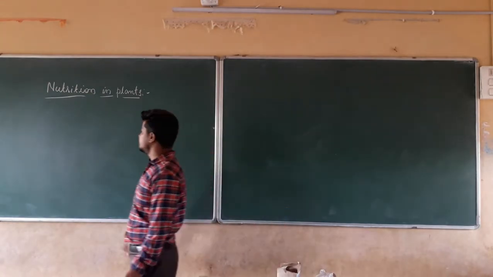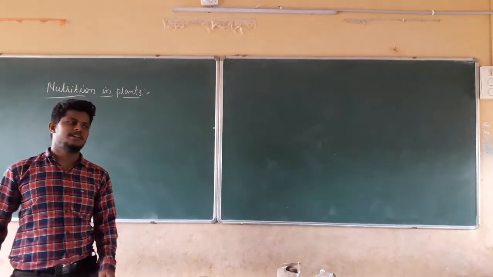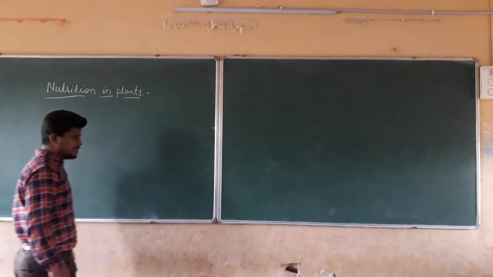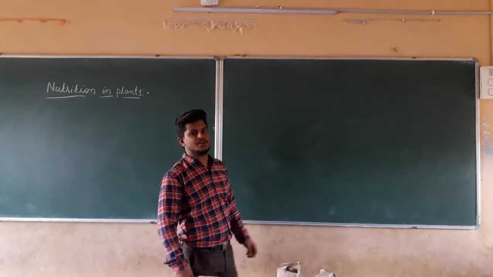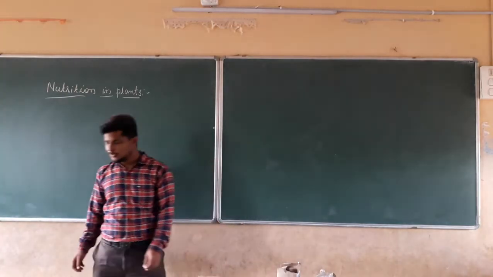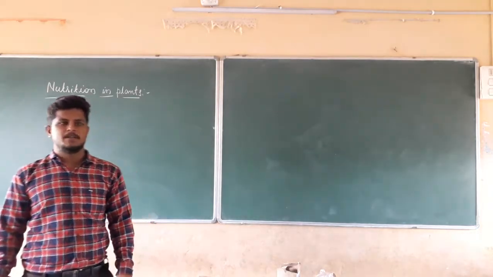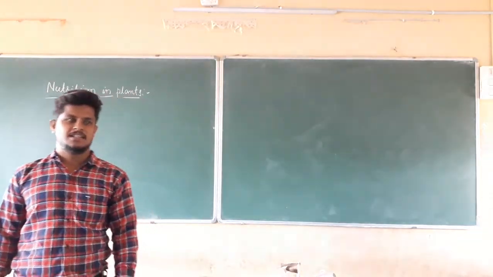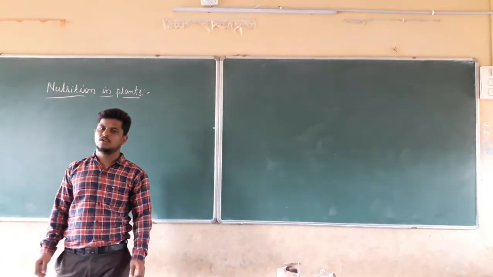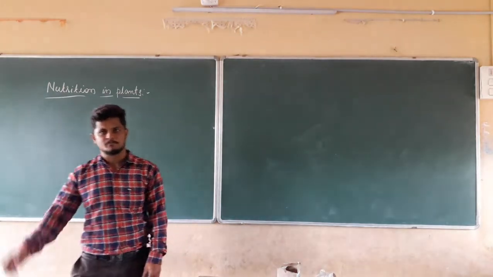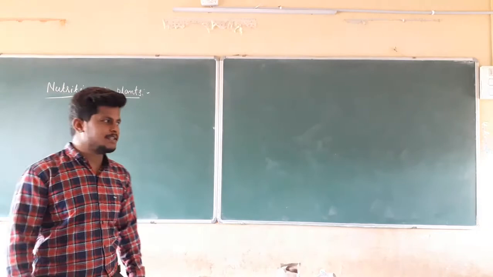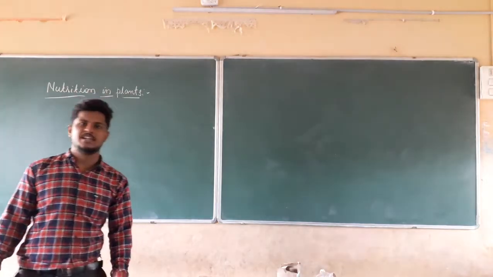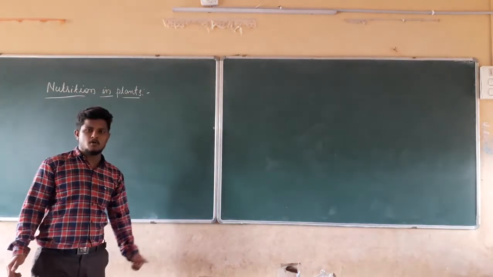In the last class, we started with the chapter known as nutrition in plants. We discussed what nutrients are, what nutrition is, and what the purpose of nutrition in our body is. It is nothing but the nourishment of the body. We are going to get food. We are going to eat food. In the same manner, we discussed the various types of nutrients which are useful for our body.